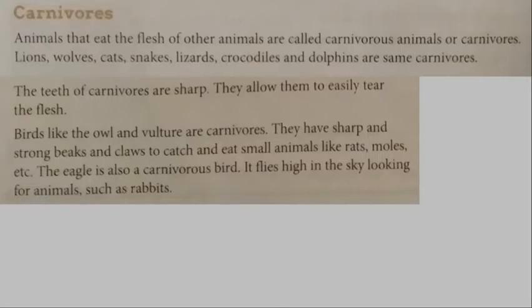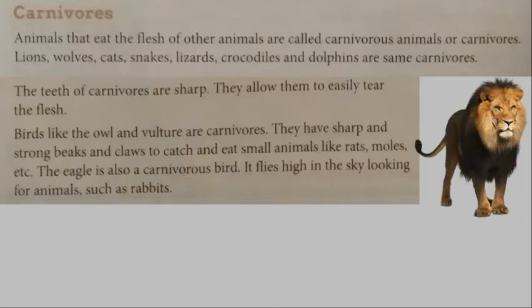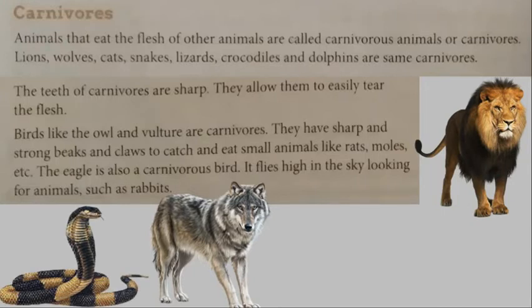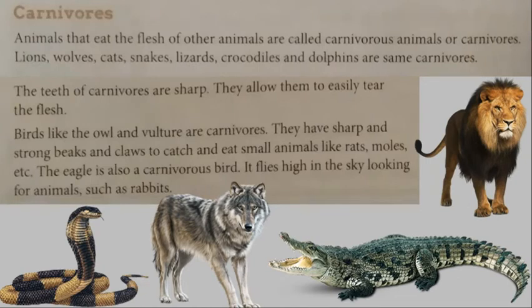So, carnivores are the animals that eat flesh or meat of other animals. They are also called carnivorous animals. Some examples are lion, tiger, wolf, snakes, crocodile, etc. Like herbivores, carnivores' teeth also have some specialties. Their teeth are sharp. This helps them to tear the meat easily.